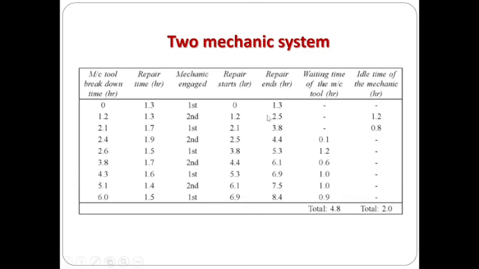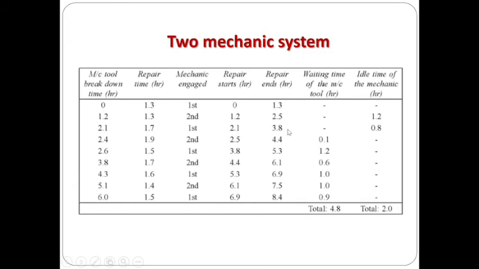Then next, we are going to engage the first mechanic. For the first mechanic, the repair time ends at 1.3 hours itself, whereas the third repair will occur only at 2.1 hours. So the repair starting time for the first mechanic will be 2.1 hour, and the repairing time will be 1.7. So 2.1 plus 1.7, so it is 3.8.